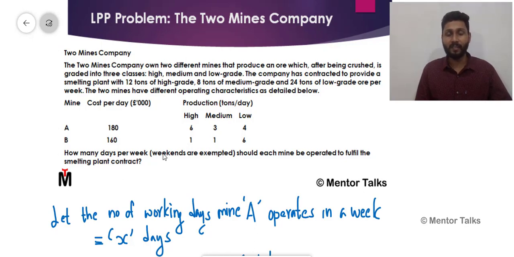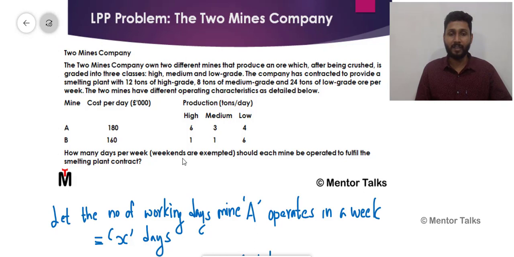Now come to the various constraints. The first constraint is that the company is supposed to deliver 12 tons of high grade ore. That is, 6x plus 1y should be greater than or equal to 12. Similarly, 3x plus 1y should be greater than or equal to 8. And 4x plus 6y should be greater than or equal to 24 tons. Those were the initial part.